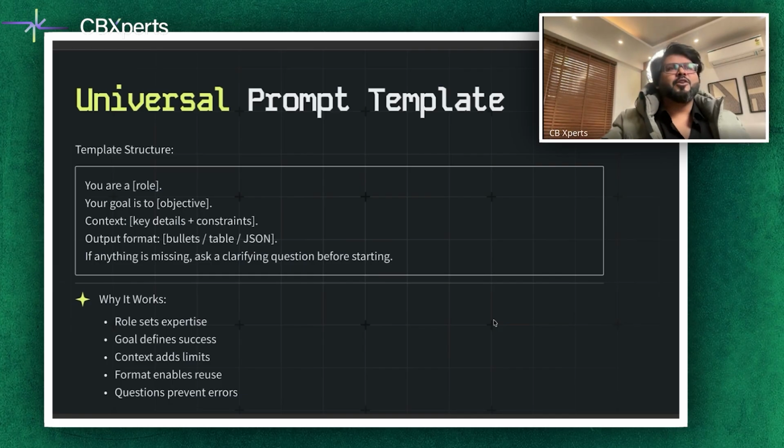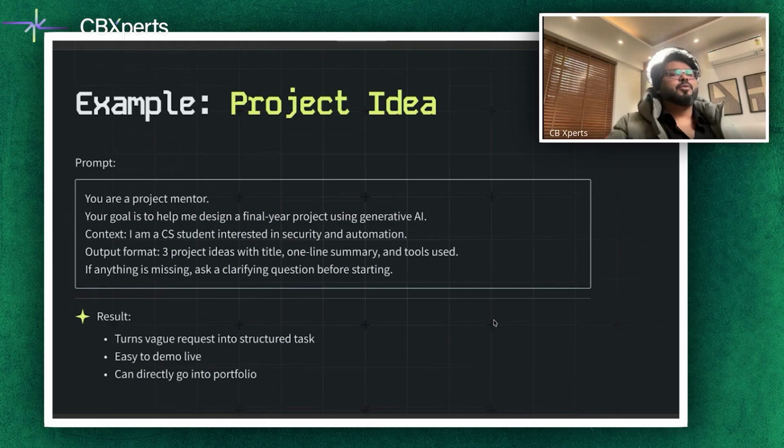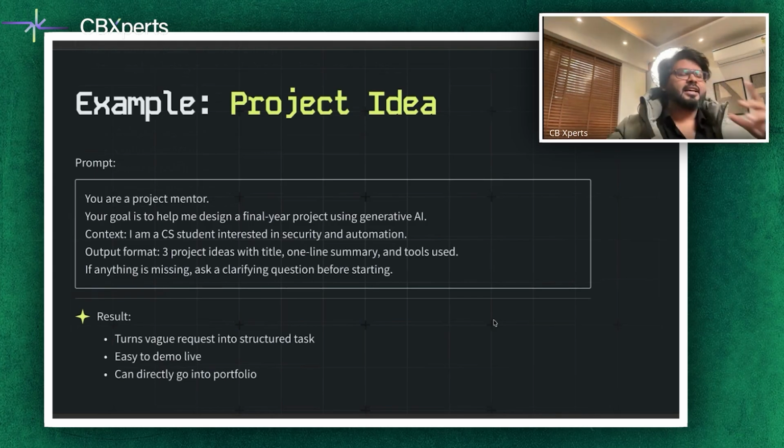This is what you do when you're, let's say, working and having an interaction. And that's what we are doing here. So what we are doing is basically simply giving role, goal, context, output format, and asking clarifying questions. And this is important. Now we are going to jump towards an interesting concept and add a couple of examples. And these can give you an idea about the project and other things too. So let's apply a template like that.